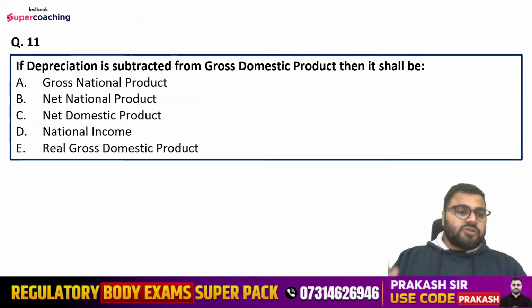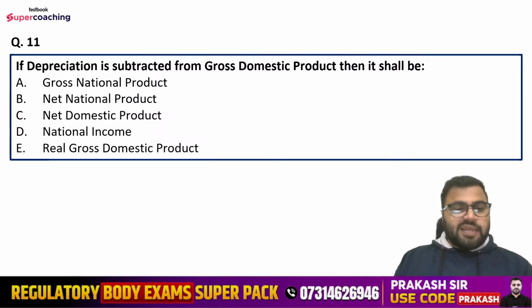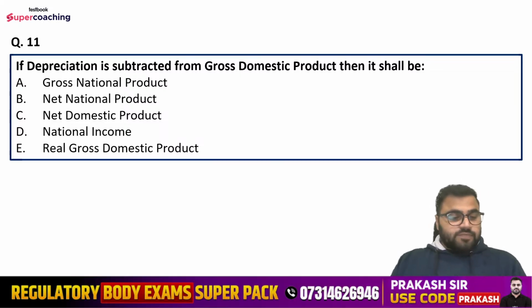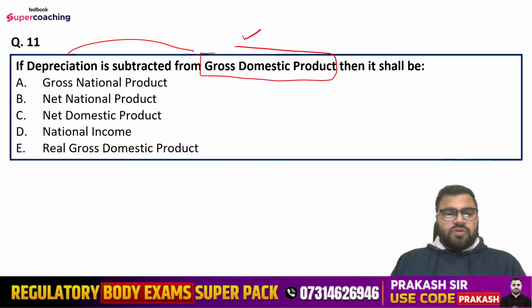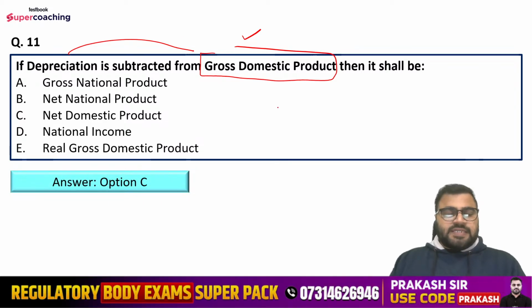Got it? Question number 11 is, if depreciation is subtracted from the gross domestic product, then it shall be which of the following? Options are gross national product, net national product, net domestic product, national income, or real gross domestic product. Tell me guys, if depreciation is subtracted from GDP, what will be the outcome here? Yes everyone, what is the right answer? So right answer will be option number C, that is net domestic product, right?